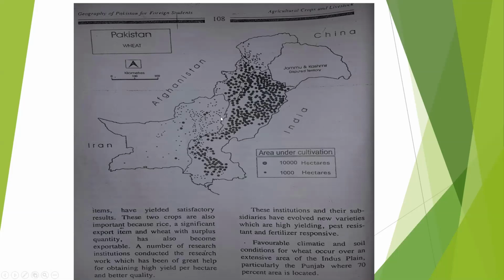These institutions and their subsidiaries have evolved new varieties which are high yielding, pest resistant and fertilizer responsive. Favorable climatic and soil conditions for wheat: of course, if the soil will be fertile and the climate will be suitable, over an extensive area of the Indus Plain, especially the Punjab, where 70% of the area is located. I told you this is the area of Punjab and the most fertile area of our country.